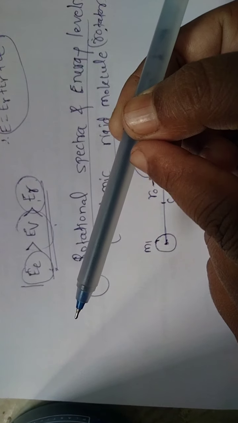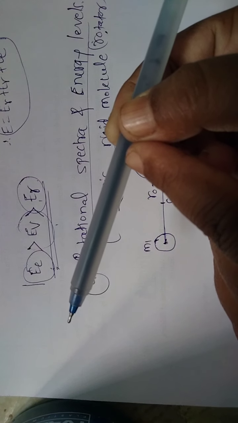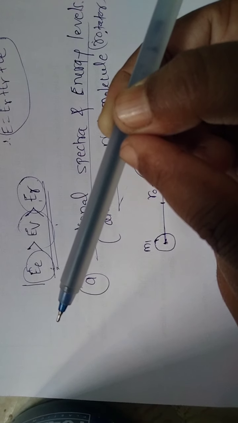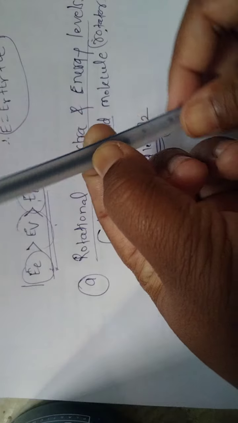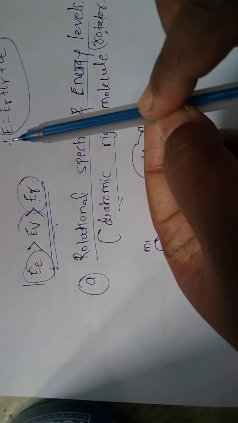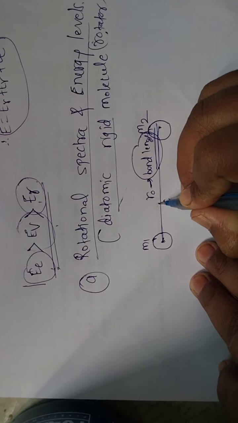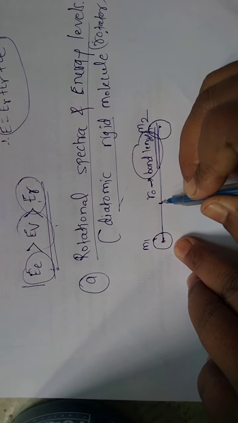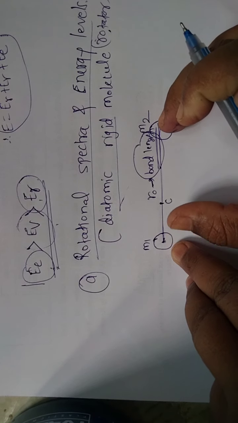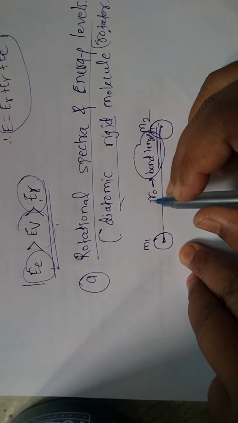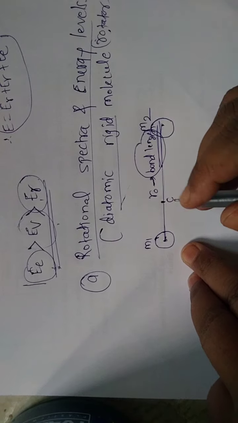The point at which the two masses are balanced, and about which they rotate, is called the center of mass.